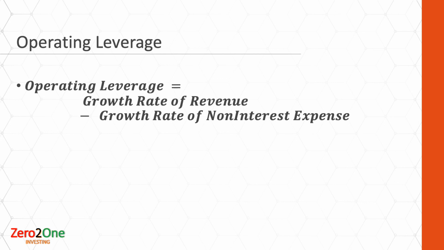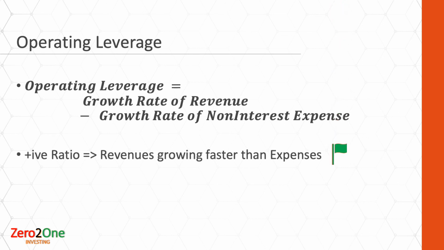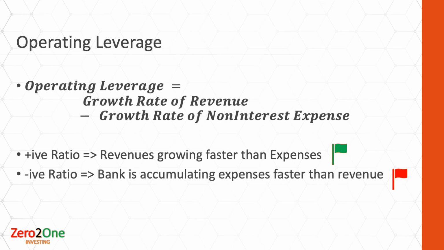Operating leverage is another measure of efficiency. It compares the growth of revenue with the growth of non-interest expenses and is calculated as the difference of the two. A positive ratio shows that revenue is growing faster than expenses, which is definitely a good sign for the bank. On the other hand, if the operating leverage ratio is negative, then the bank is accumulating expenses faster than revenues. That would suggest inefficiencies in operations and definitely should be considered a big red flag.